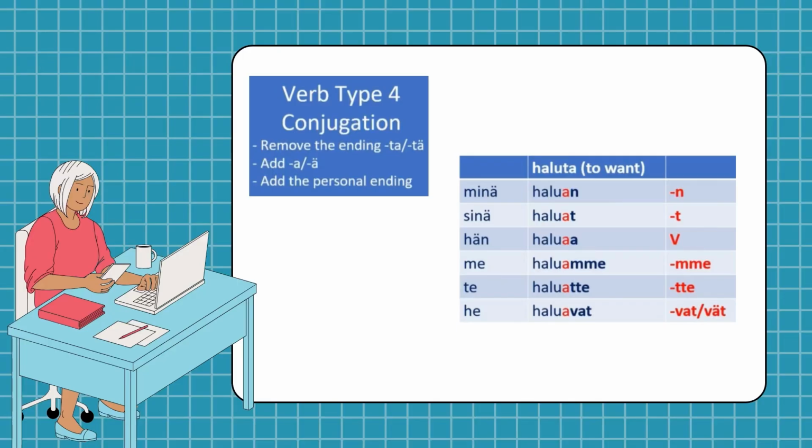But if it confuses you, just remove the t or te. That's it. Then add the personal ending to the ending. You can choose whichever works for you. That's totally fine. If you just remove the ta or t, no need to add additional a or ä. Straight away you remove the ta or tä, it comes as halua. Then you add the personal ending to halua. Minä haluan, sinä haluat. Like that.